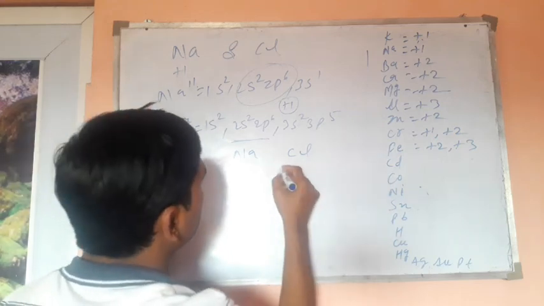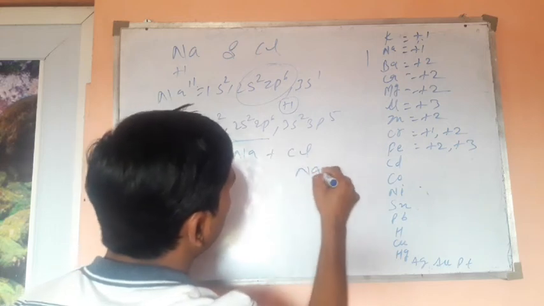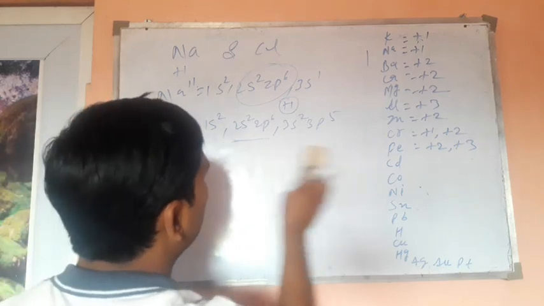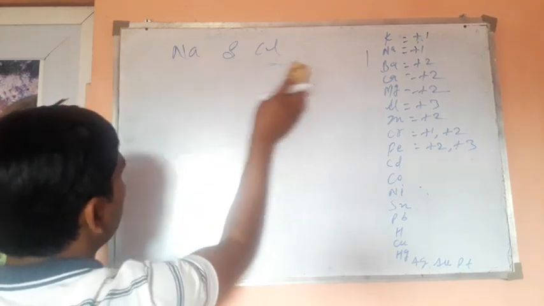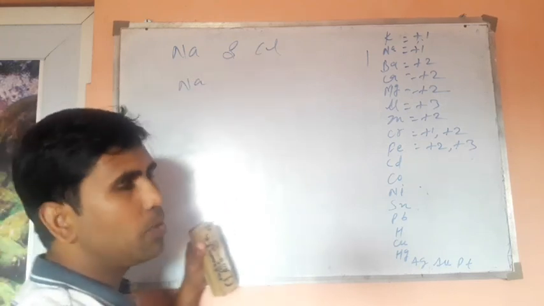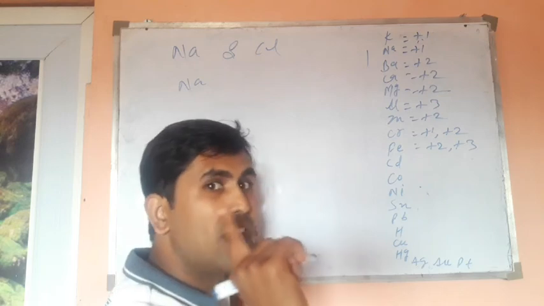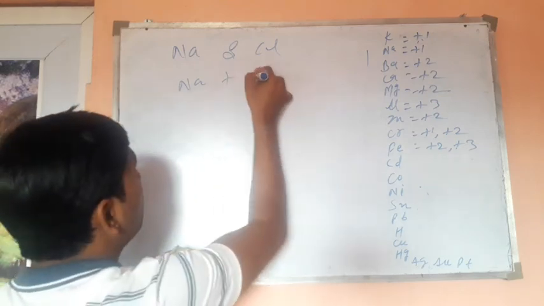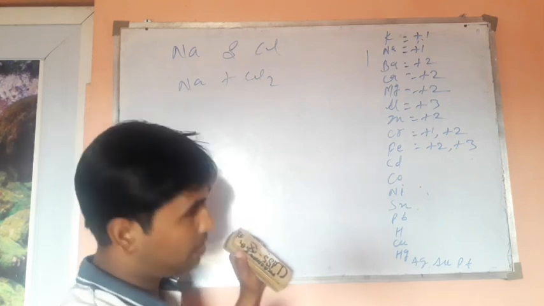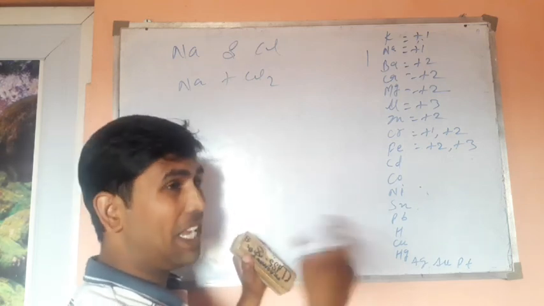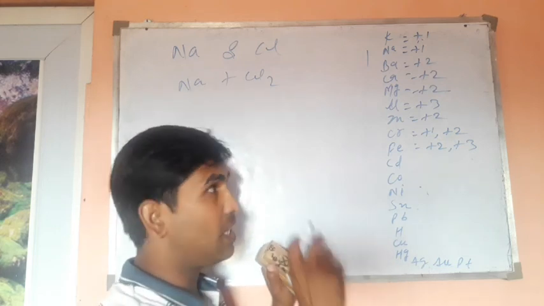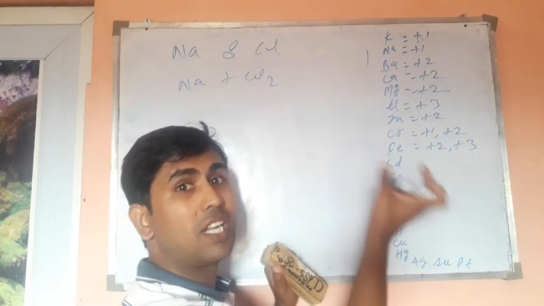Okay, so sodium plus chlorine will form sodium chloride. In the easiest manner, if sodium and chlorine are there, look, we know sodium is monoatomic. Sodium always exists as a single atom, but chlorine always exists in a diatomic form. How will we get the balanced product? Because according to John Dalton, the number of atoms on the left hand side should always be equal to the right hand side.